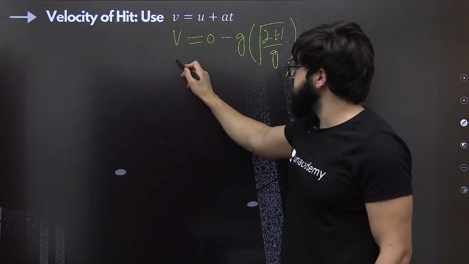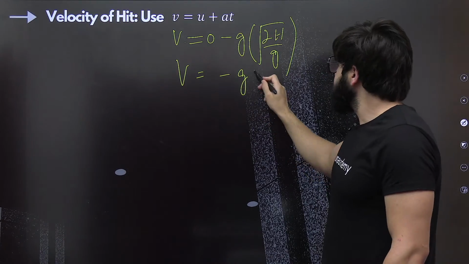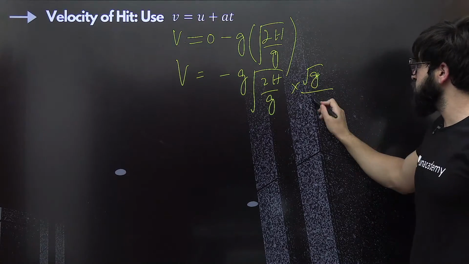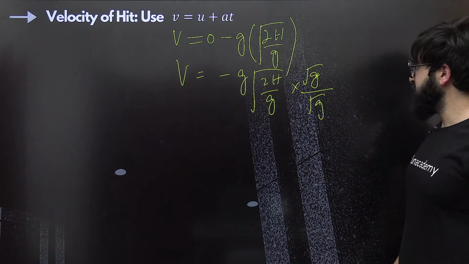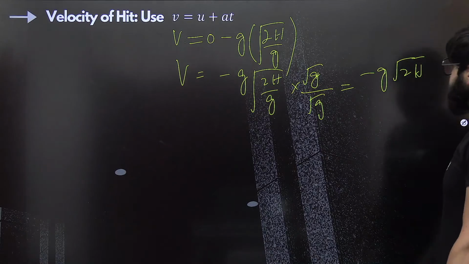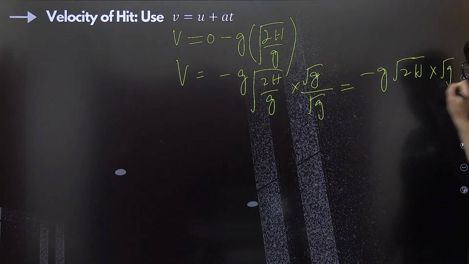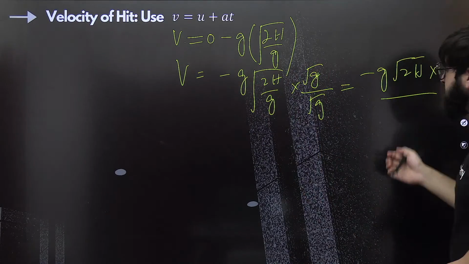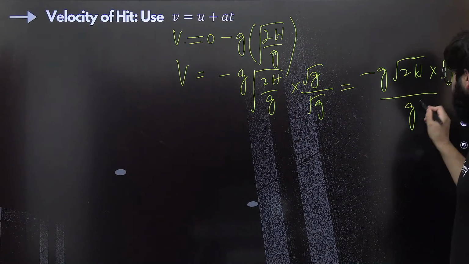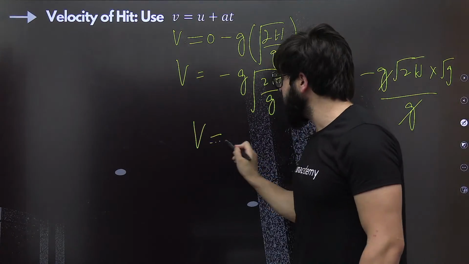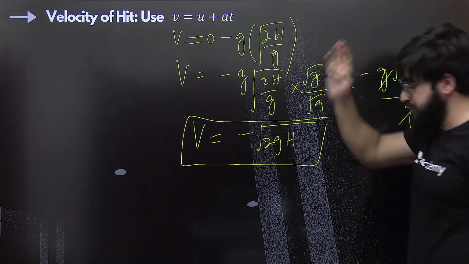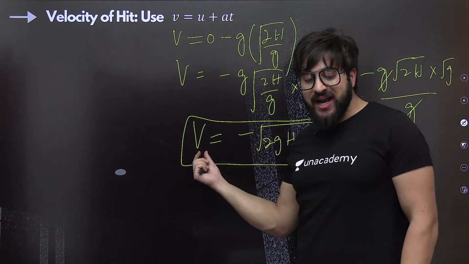Now let's do some simplification over here. So it will be minus g, root of 2h by g, multiplied by, do the rationalization. So this will be root g and g. It will be minus g, and 2h exactly, multiplied by root g, and root g into root g will be root g whole square. Square and root will get cancelled off. It will be nothing but g only. This will get cancelled. So we can definitely write v is equal to negative of root of 2gh. So what is the value of velocity of hit?